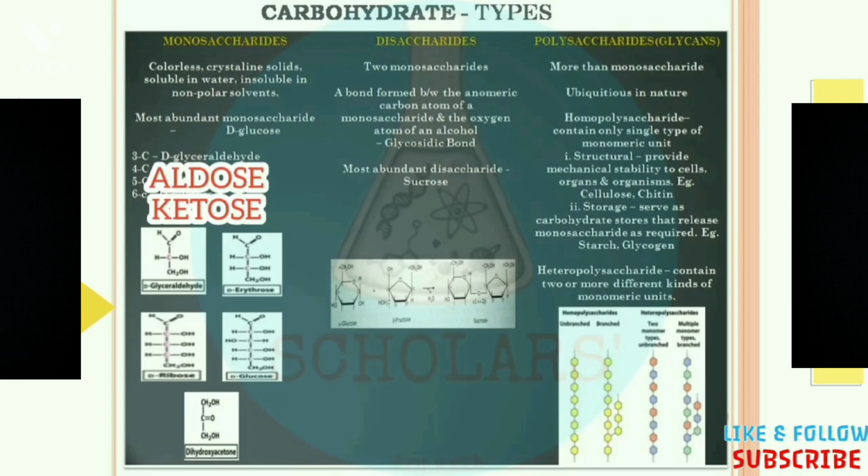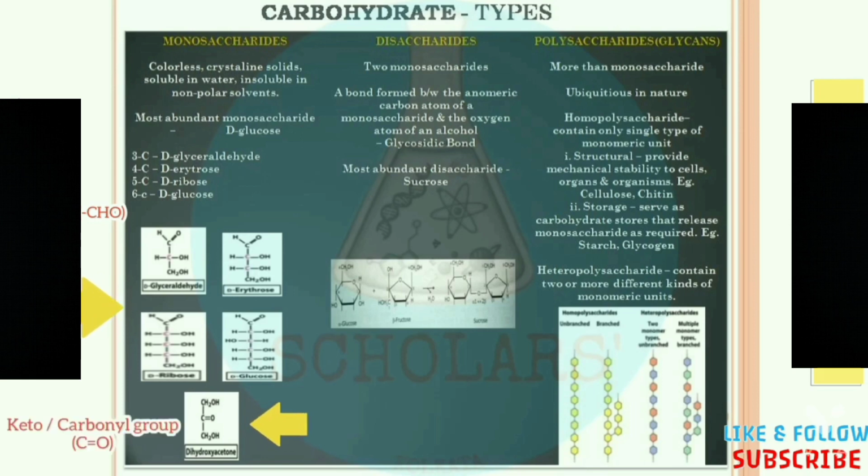In the previous four examples, you can see the functional group is aldehyde, and the last one has a carbonyl group, or CO group, as its functional group. Those monosaccharides that have the aldehyde group, or CHO group, as their functional group are called aldose.